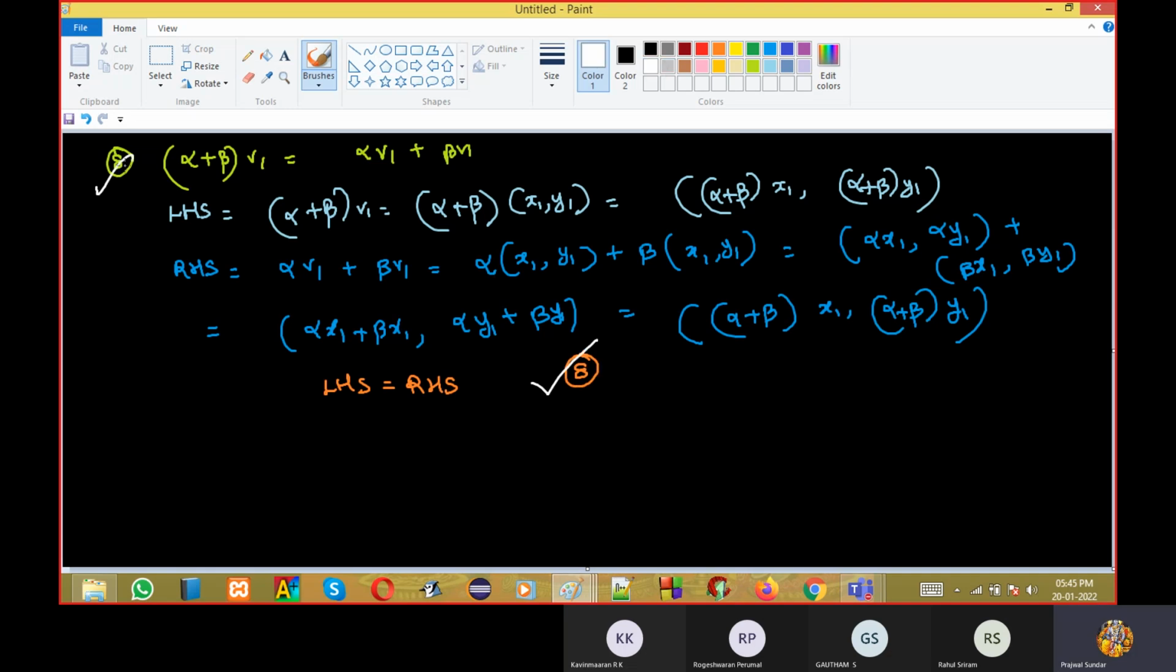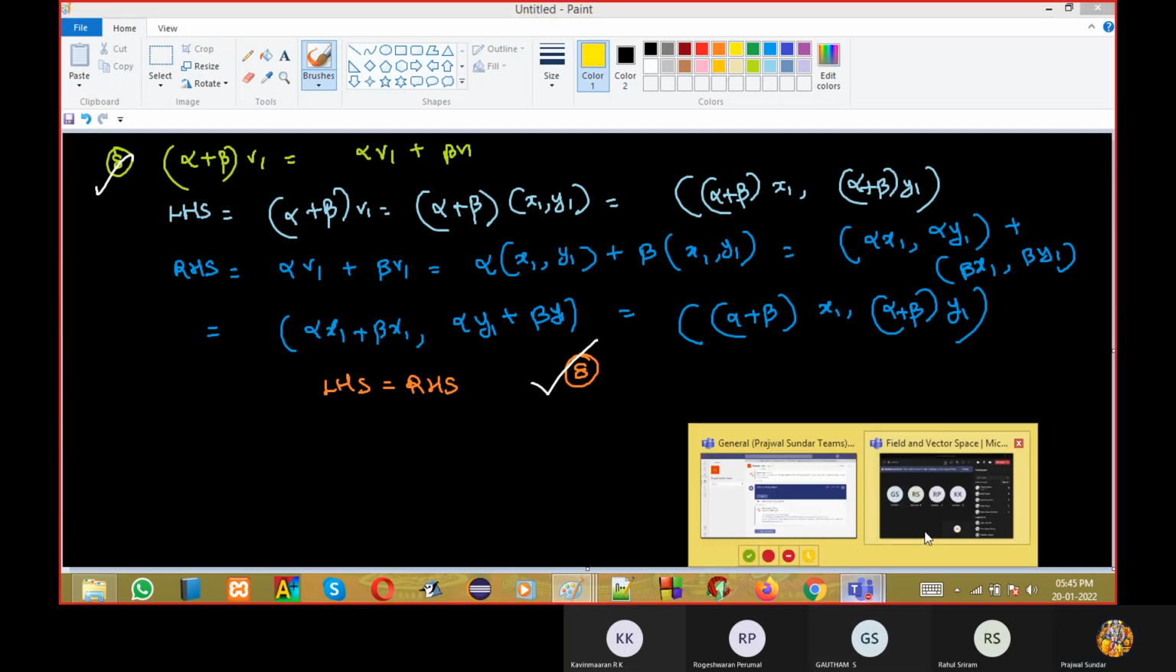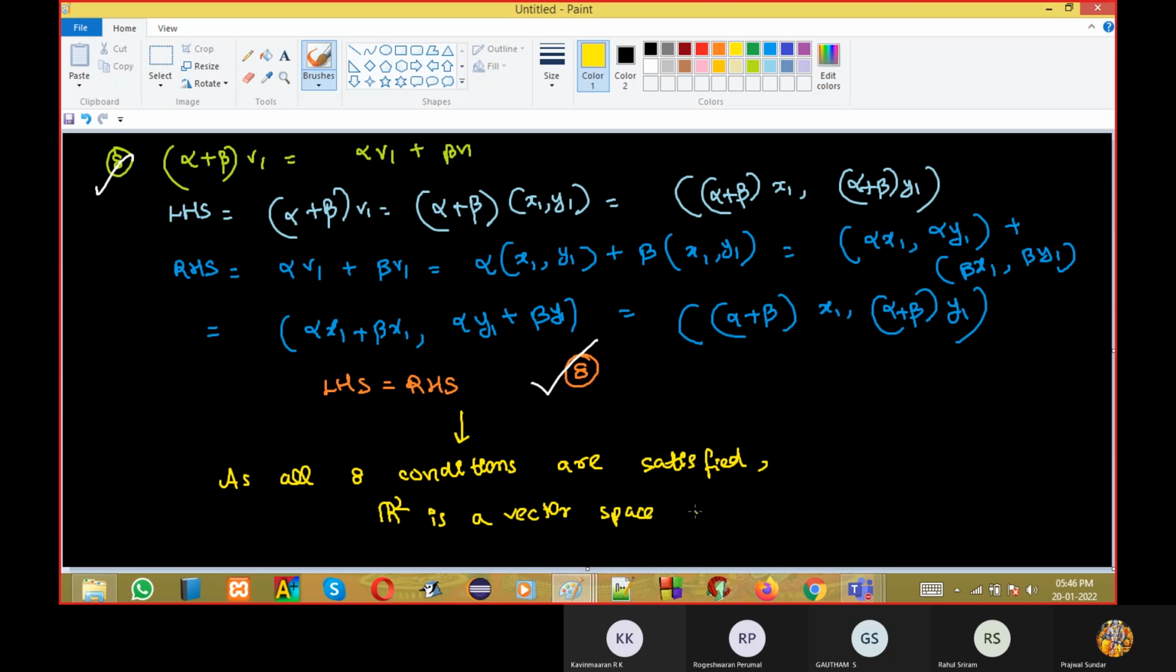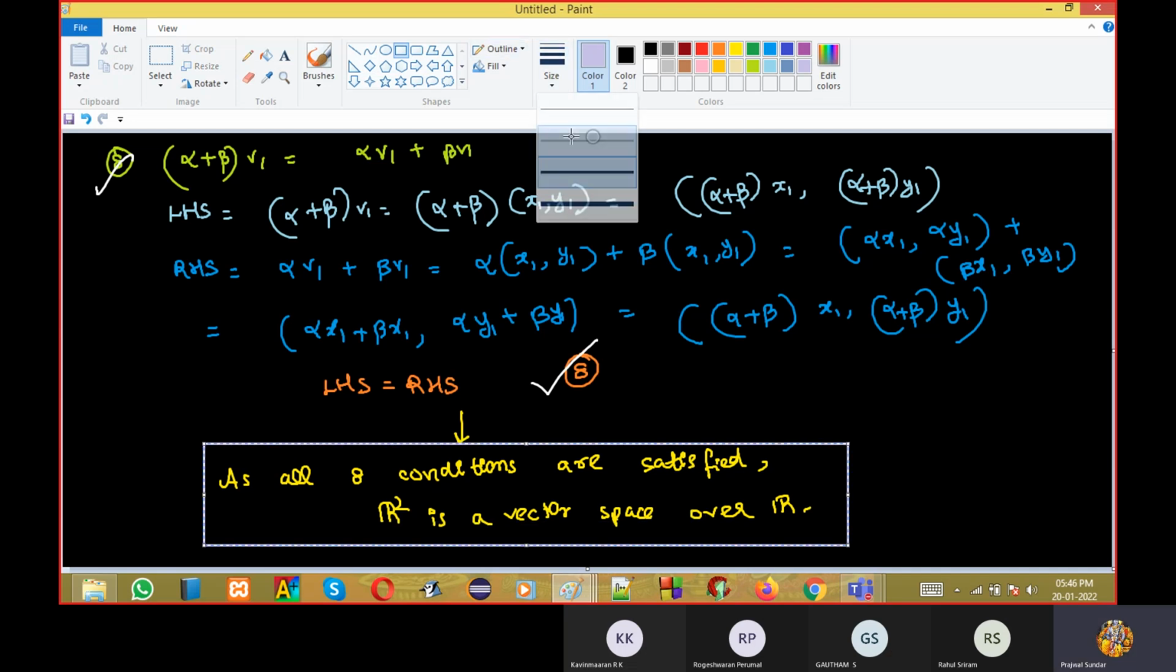Are you understanding how to present, how everything is clear? Hope it's clear. Clear. Yes. So then, as all conditions are satisfied, all 8 conditions are satisfied, I can say R squared is a vector space over R. That's it. This is all.